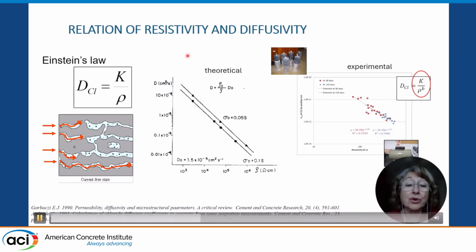The resistivity also has a relation to the diffusivity. This is the basis for the application of resistivity in the service life prediction. That relation was published by Garbocci. Also Jason Weiss has published in this area, and I was publishing in '93 a paper that was asked by